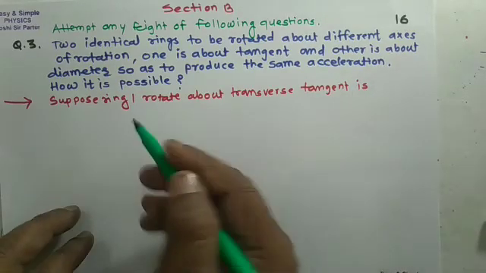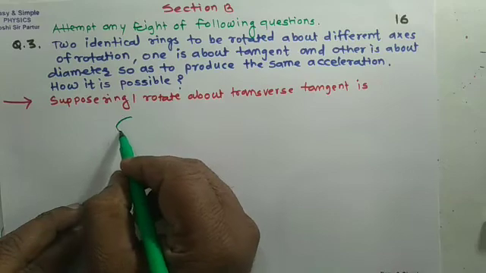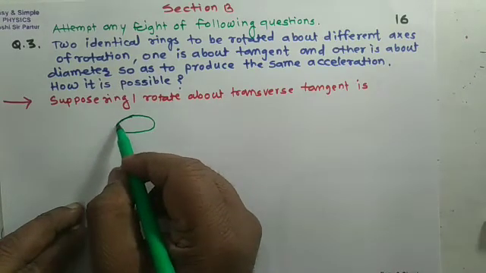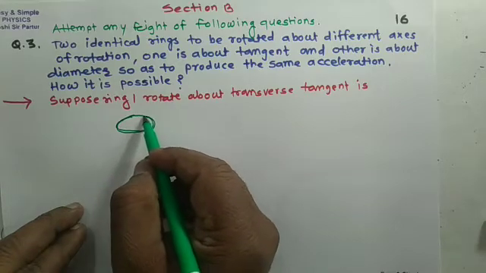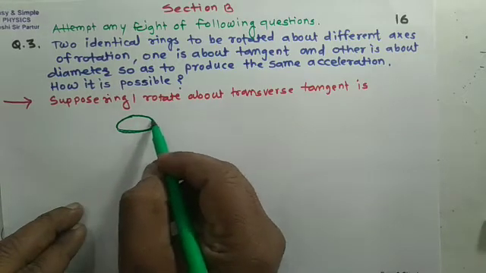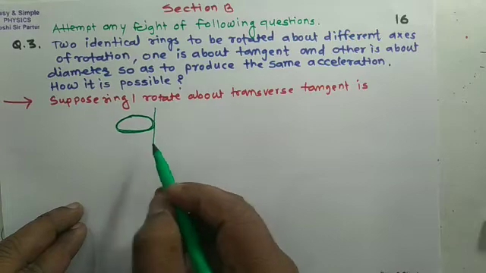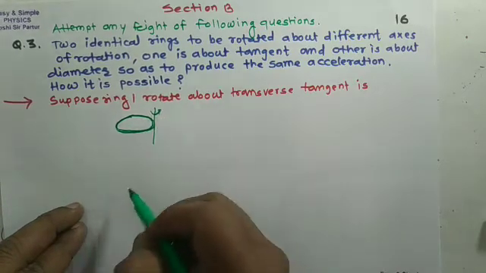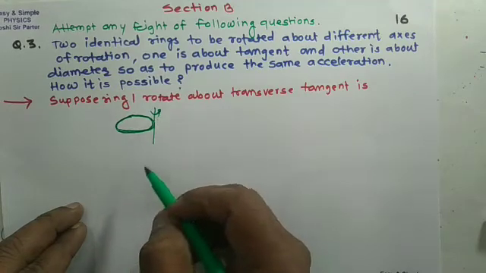Suppose this ring, and here a tangent, it can rotate about tangent.